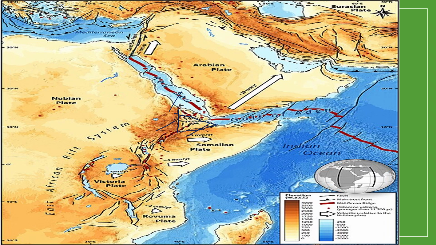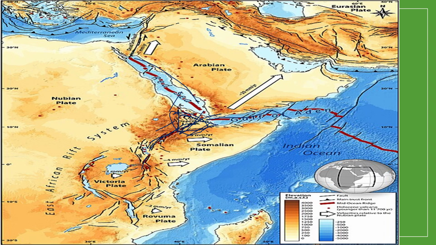This is the region where three rift valleys meet. This is the Rift Valley of Africa, this is the Red Sea Rift Valley, and this is the Gulf of Aden Rift Valley. These three rift valleys meet at the Afar Triangle, and this is a tectonically active zone of Africa.